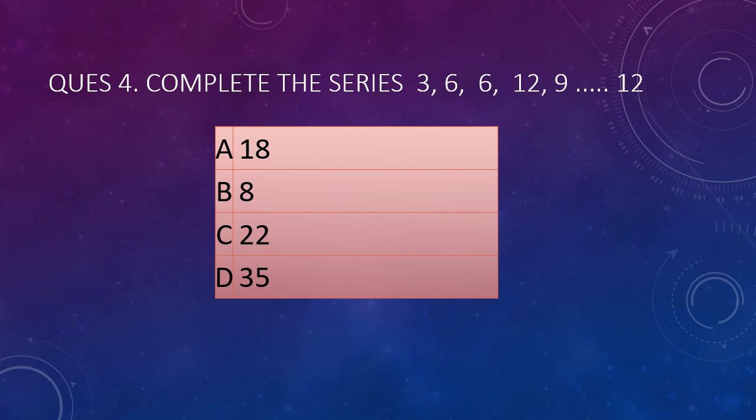Series: 3, 6, 6, 12, 9, dash, 12. So this is very simple. You can see 3 into 2 is 6, then 6 into 2 is 12, then 9 into what is the answer. So the answer is 18. So 9 into 2 is 18.